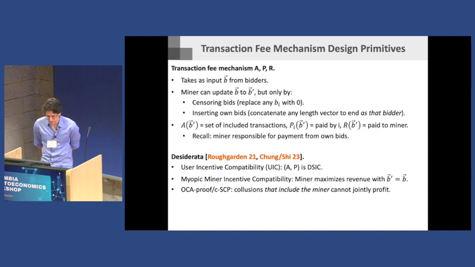And then these collusion resistance notions, they're meaningfully distinct, but I would say generally what they say is that certain collusions that include the miner should not be able to profit. So informally, I'm using this to capture that it doesn't actually help you to go make buddies with a miner, because even if you were to do that, you wouldn't be able to jointly profit.